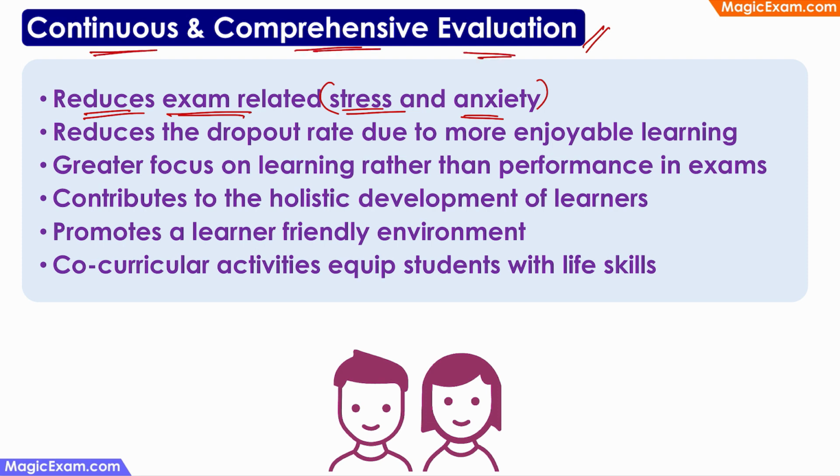And it also reduces the dropout rate because if students are failing in the monthly exam or the annual exam, right, and then eventually they tend to drop out of school. But here, because of the continuous and comprehensive evaluation, because there is assessment happening throughout the year, the teacher also can do some additional activities or can take some corrective action wherever required. So we are not waiting till the end of the year to understand how well that student has learned something. Therefore, this continuous and comprehensive evaluation can help in reducing the dropout rate by making this entire learning process more enjoyable, right? And not just stressing out students and focusing them only on the exams.